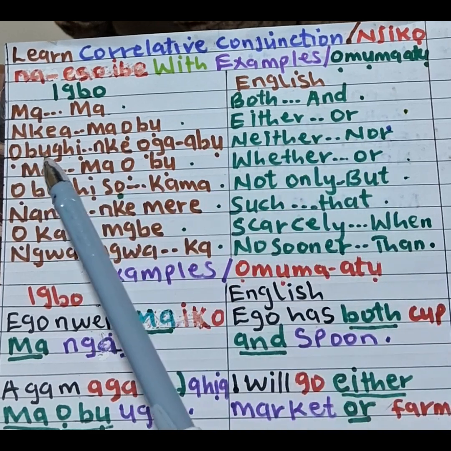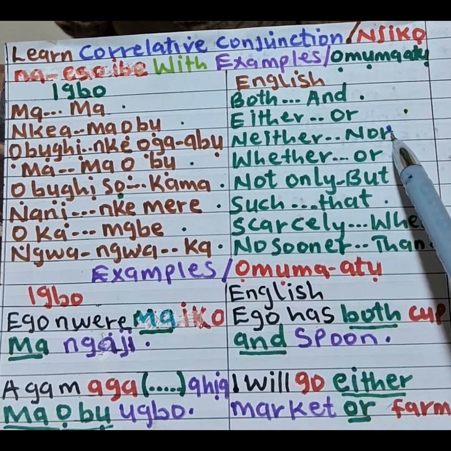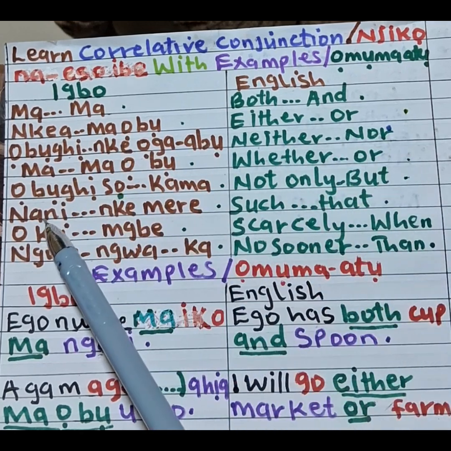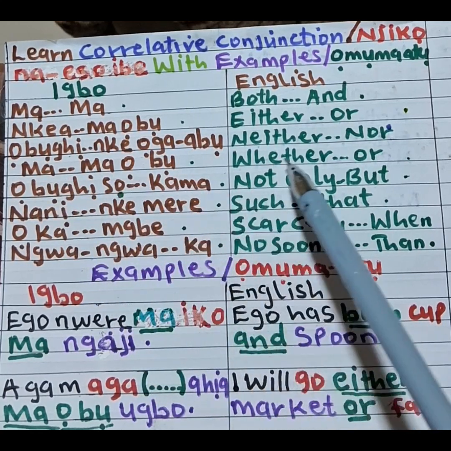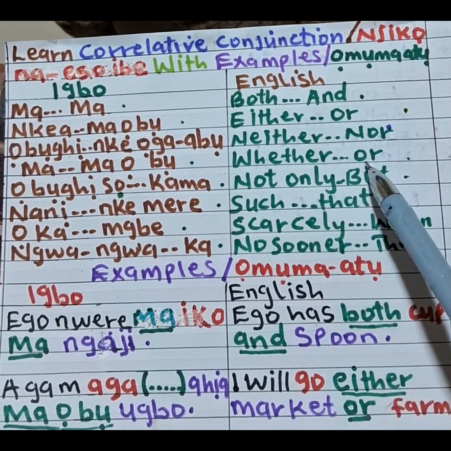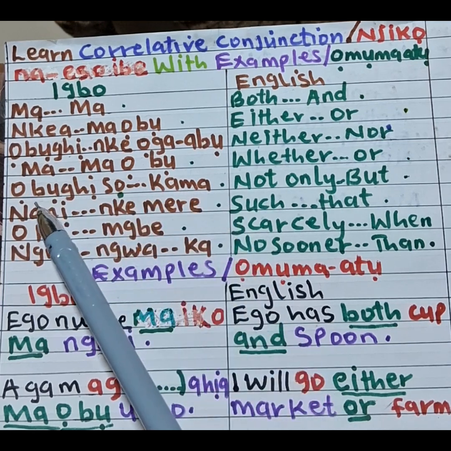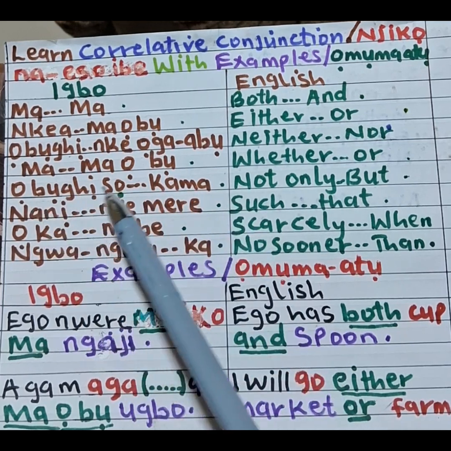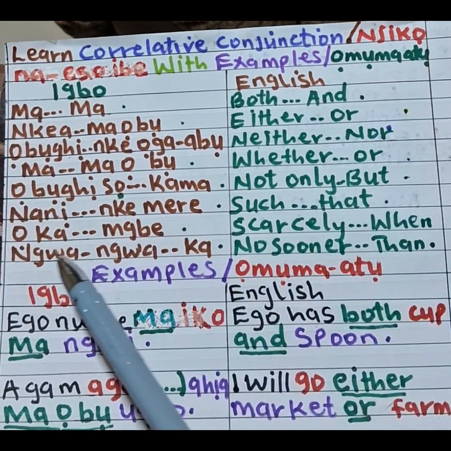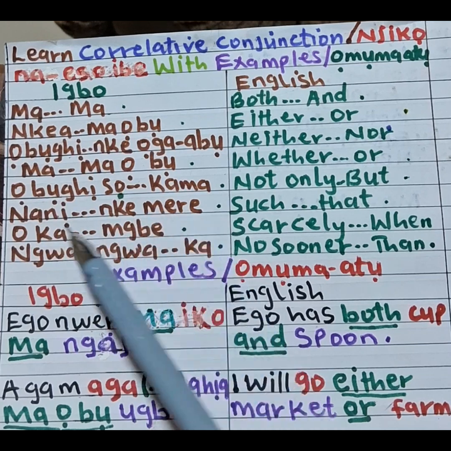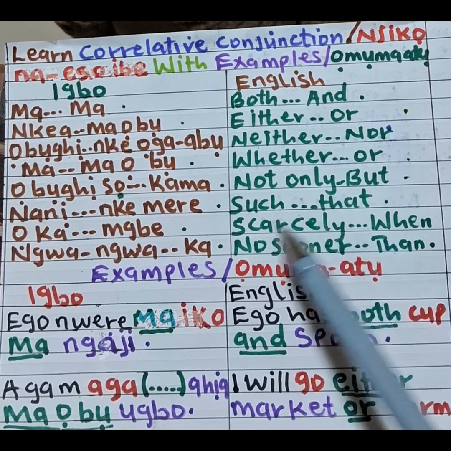Another one says, ọ bụghị nke ọ ga-abụ, meaning neither nor. Another one says, ma obu, meaning whether or. Another one says, ọ bụghị sọ kama, meaning not only but. Another one says, naanị nke mere, meaning such that.